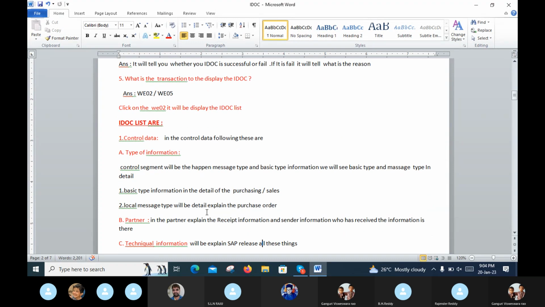First one is the control data. In the control data, the type of information will be displayed.